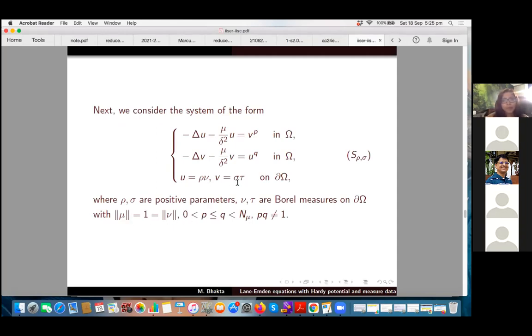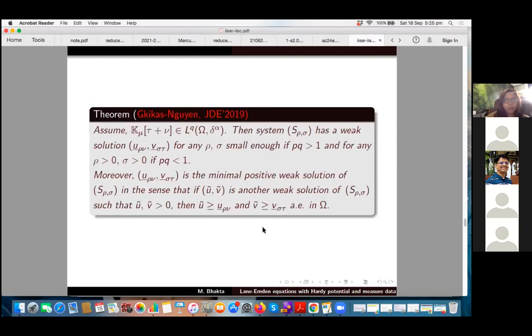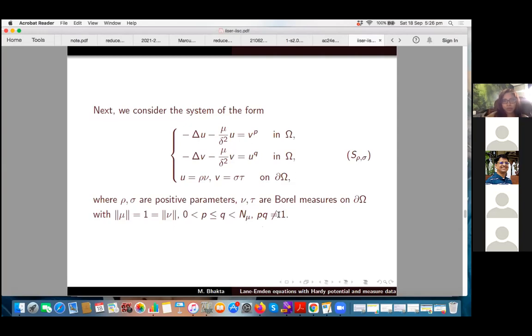And rho and sigma are positive parameters. And p, q are positive and strictly less than the critical exponent in mu. So this is an existence result by Gkikas and Nguyen, 2019. They proved that under the condition that the Martin operator acting on tau plus nu is in L^q(Ω, δ^α), then this system with the bounded data, of course, the system I'm talking about, S_{ρ,σ},